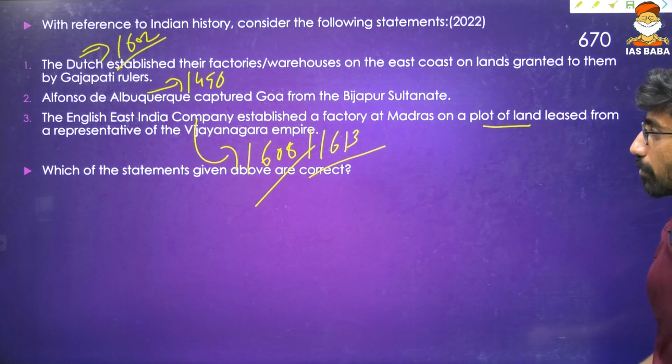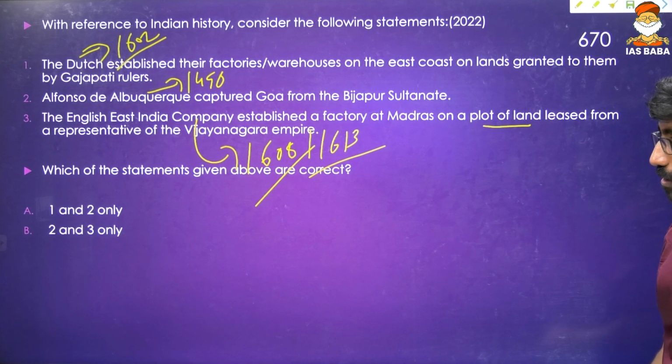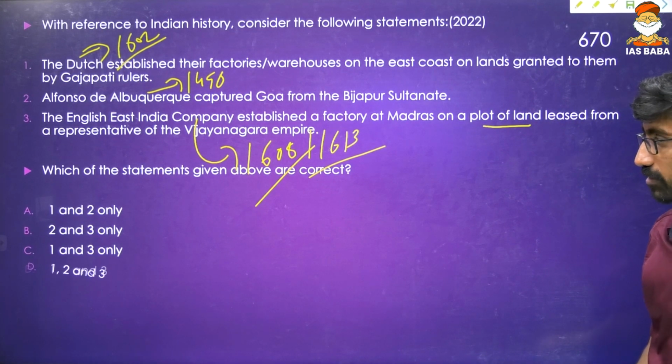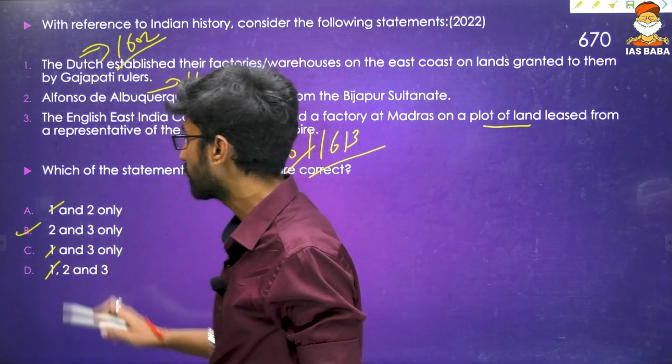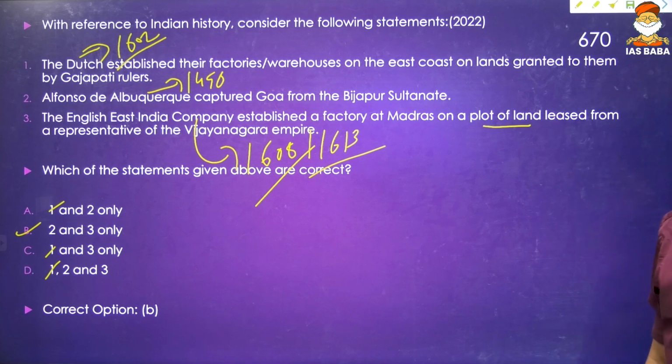So the first statement is wrong. First is wrong. Then again you can look at the first statement, that is D, C, and again A. The answer is 2, 3, 1. Answer option is B over here.